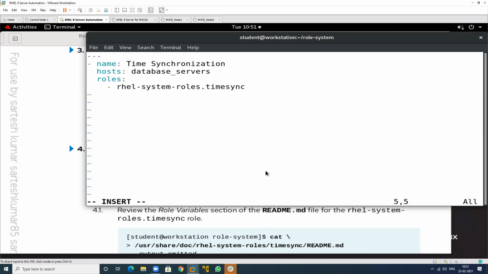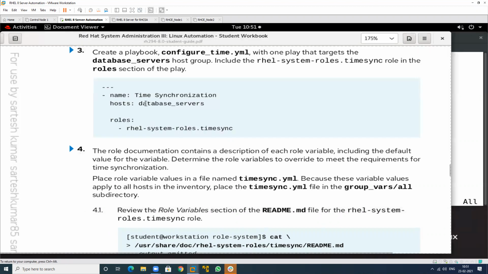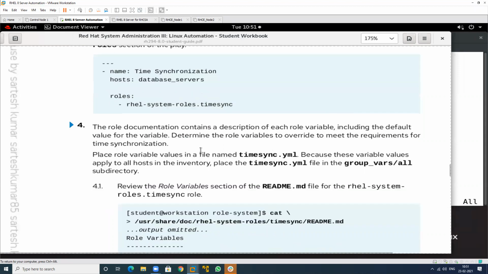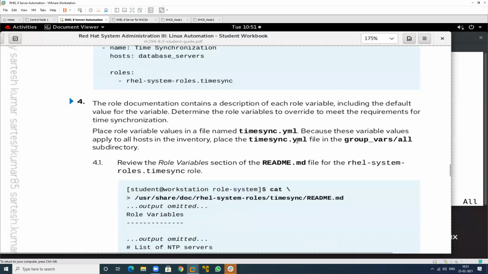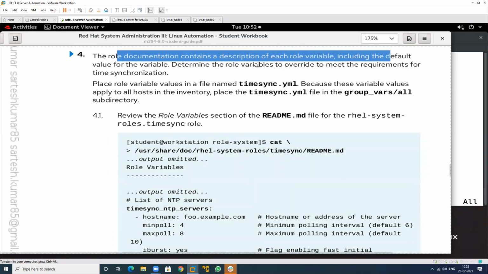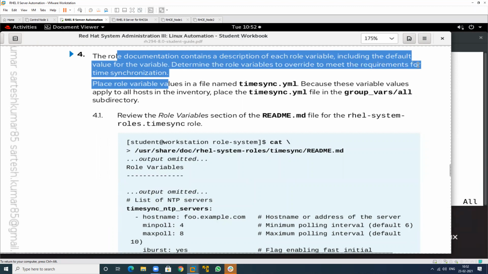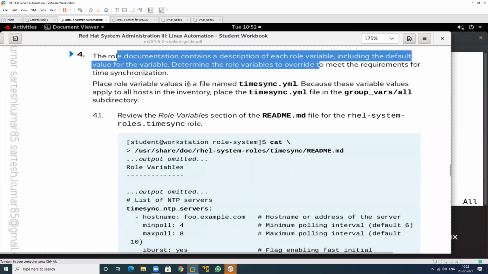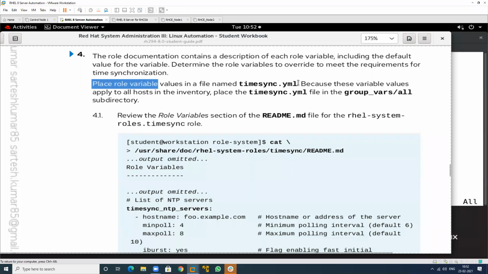And after completing this, the role documentation contains the description of this one. So if you want to check all this, we have a location, that is the README file. It is a documentation file that describes each role variable, including the default value of the variable, and determines the role variables to override to meet the requirements for the time synchronization. So place the role variable values in the file named timesync.yml. So that has to be defined.